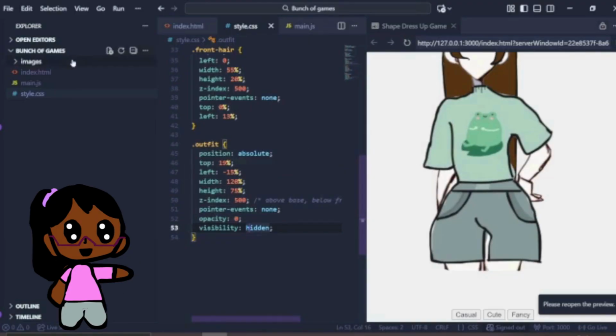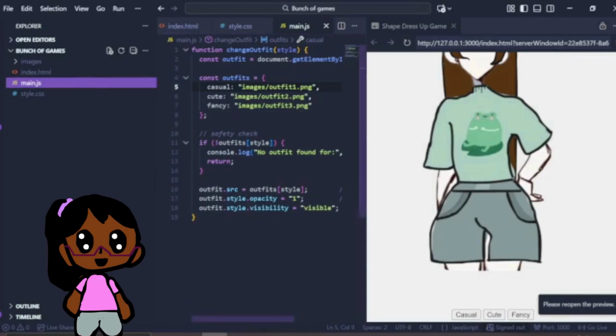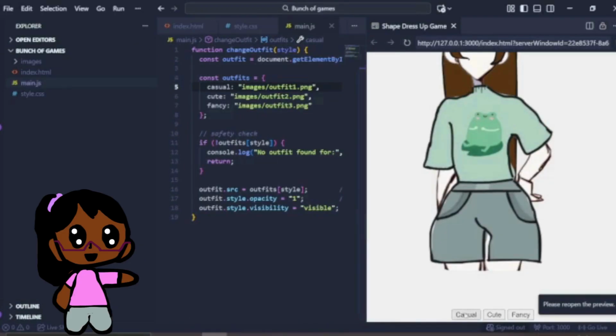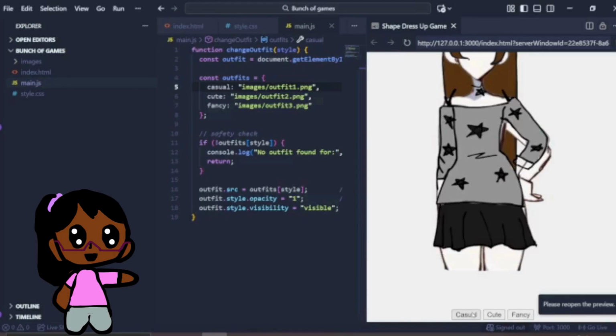Well, let's go to our JS. Now in the JS, you can obviously see outfit.style.opacity 1. This basically says when you click on a button, the opacity should show clearly, no excuses, and the visibility should be visible.